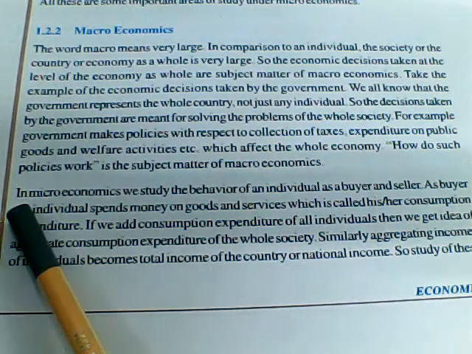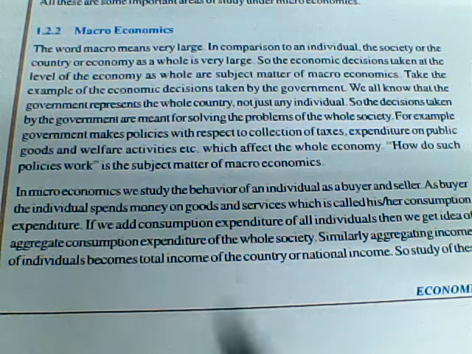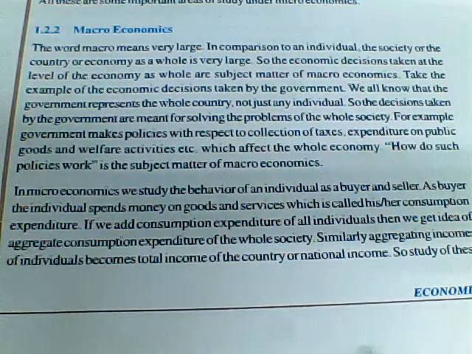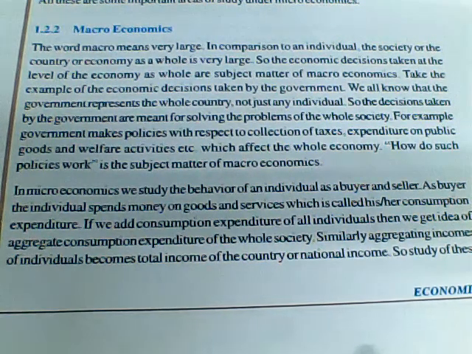So here what we are seeing is, in microeconomics we study the behavior of an individual buyer or seller. A person, whoever is buying or selling, is spending money, which is called his or her expenditure. For example, if I want to buy milk, it is around 52 rupees for 1 liter. Milk is my necessity.